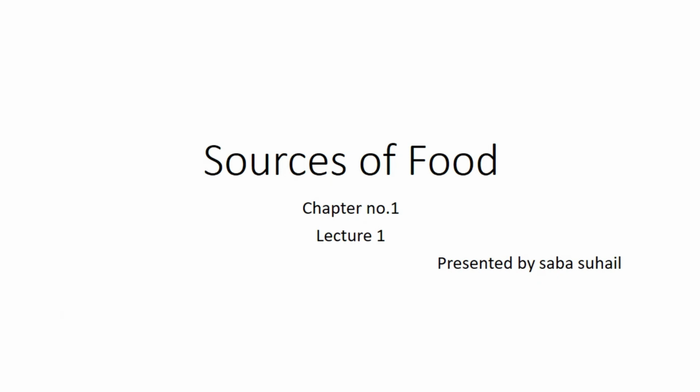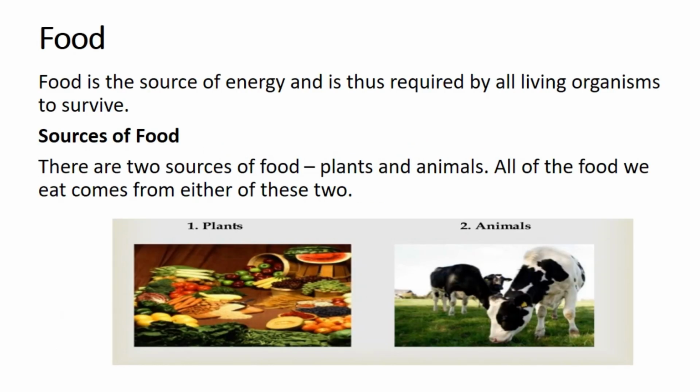This is your first lecture of the first term syllabus, that is sources of food. First of all, we're going to discuss what is food. Food is the source of energy and is thus required by all living organisms to survive. Animals, human beings, plants, and microorganisms like bacteria all need food to survive and carry out their activities. So, in this way, we can say that food is very essential.